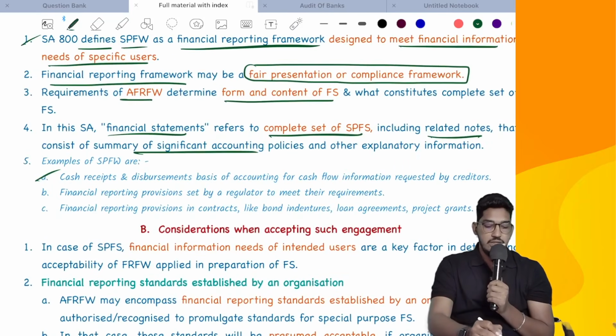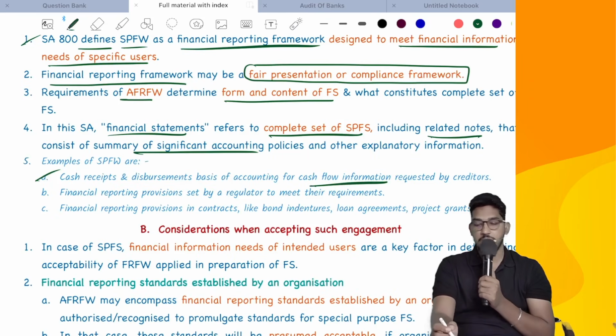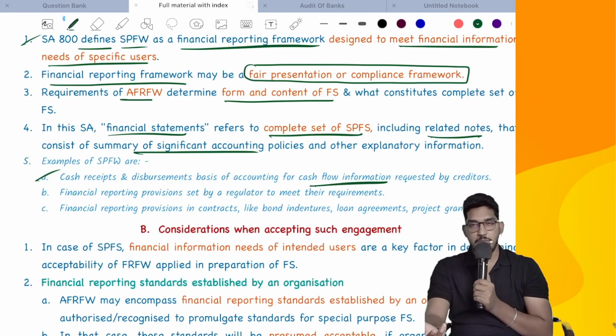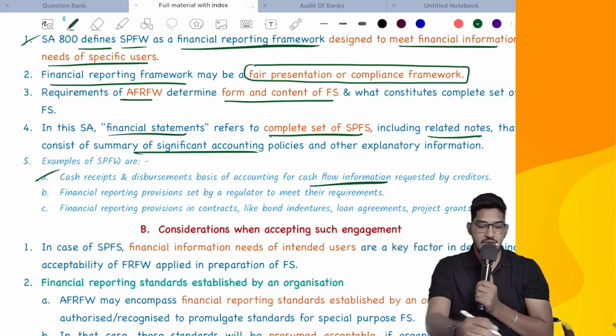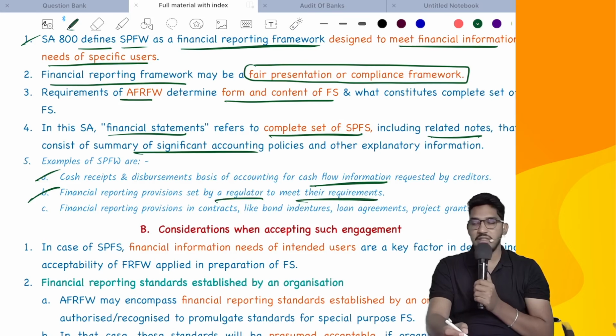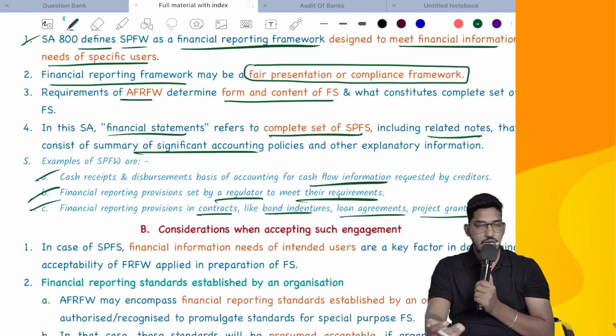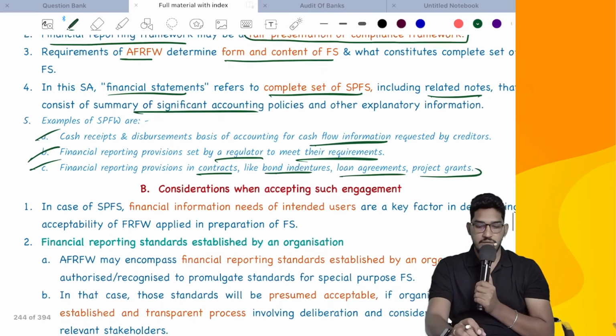Now, what are the examples of special purpose framework? As you could see here, cash receipts and disbursements basis of accounting for cash flow information requested by creditors. Like for a bank loan, you have to prepare the financial statements on cash basis. Or financial reporting provisions set by a regulator to meet their requirements, like RERA. You can write RERA as an example here. Financial reporting provisions in contracts like bond agreements, loan agreements, or project grants. So that also could be a case of special purpose framework.